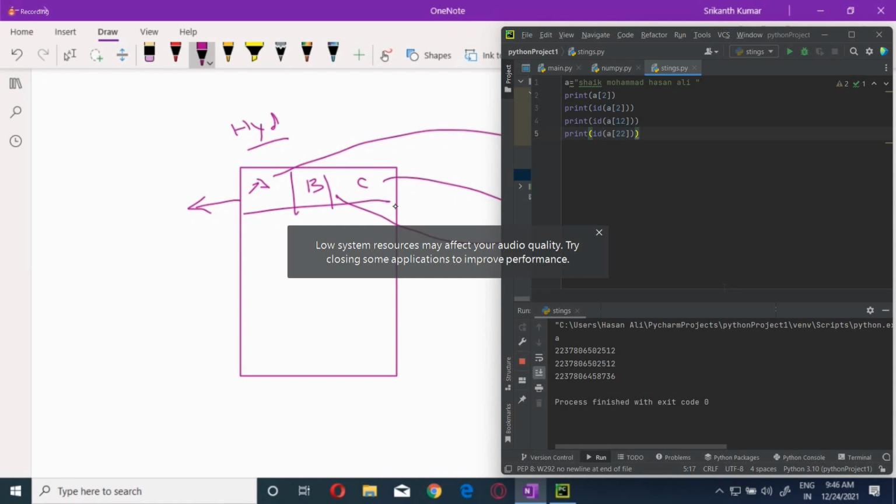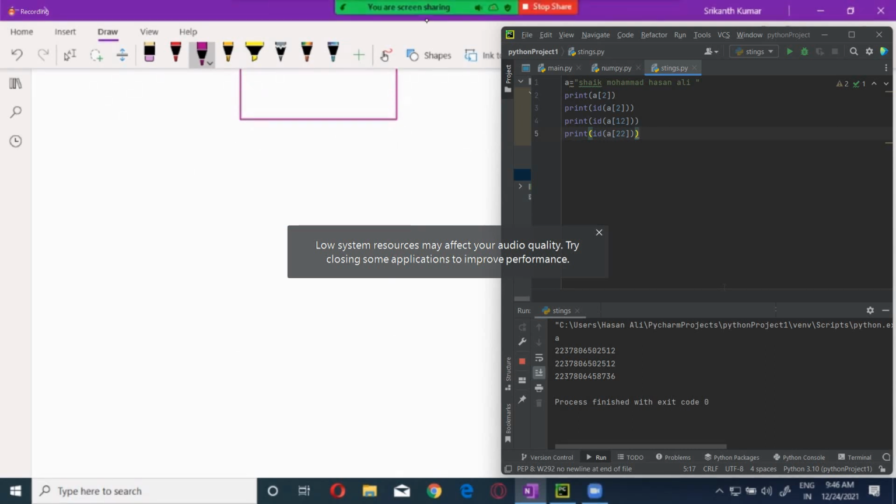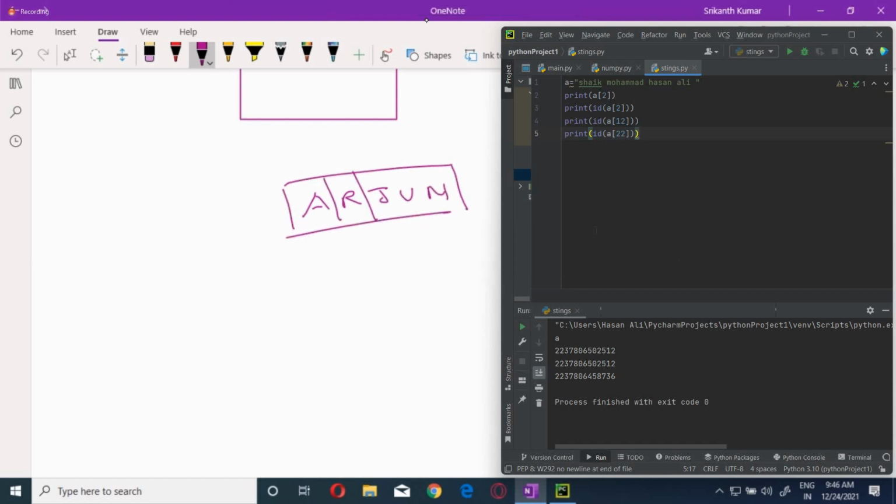Now, in the same way, try to understand this, guys. This will be a very important one. I am using Arjun over here. Arjun is stored in a different memory location, right? Now I am using India over here.